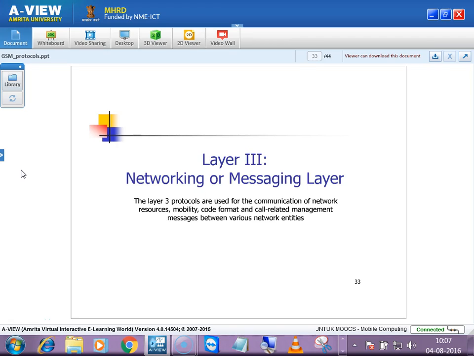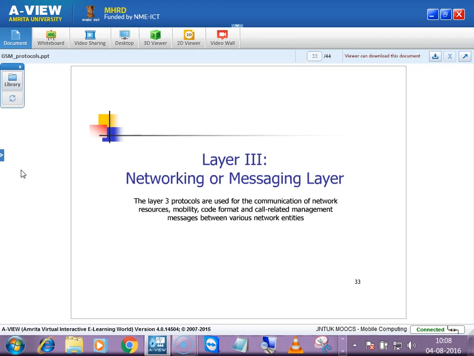The other layer will be the networking layer or messaging layer. In layer 3, the protocols are used for communication of network resources, mobility, code format, and data management messages between the various network entities. I think you know each of that. First, communication of network resources, I told you, like radio resource management.